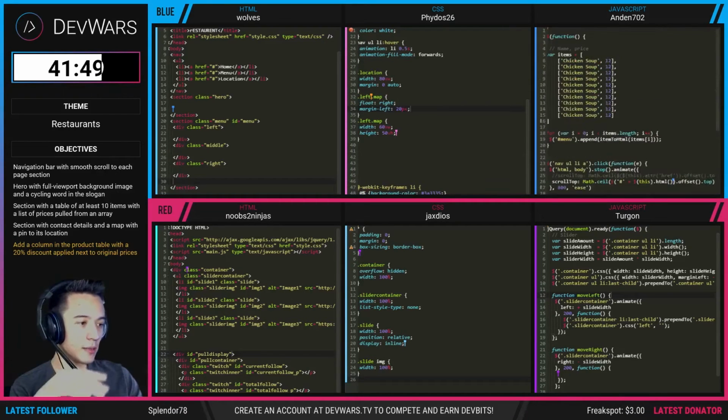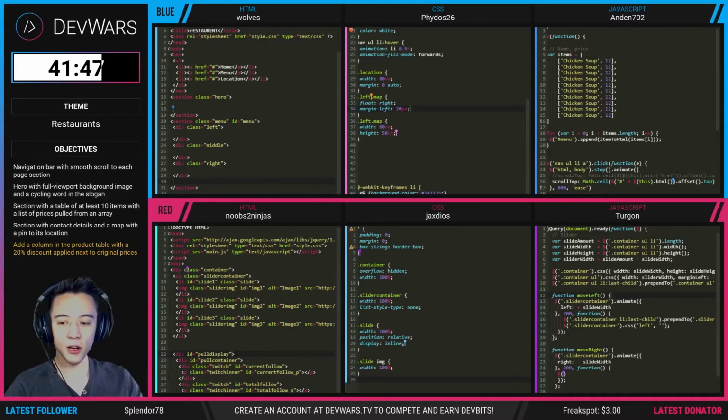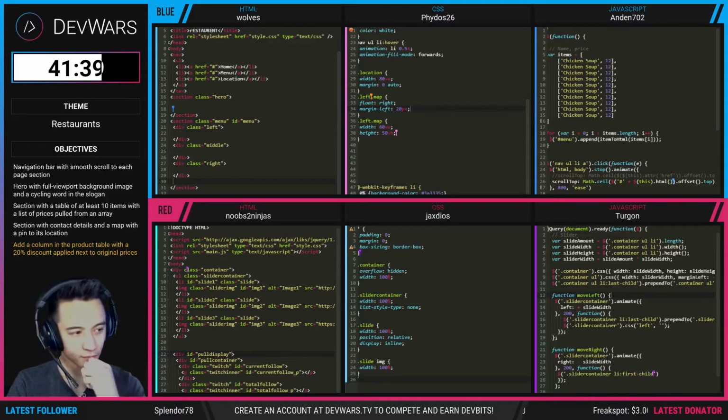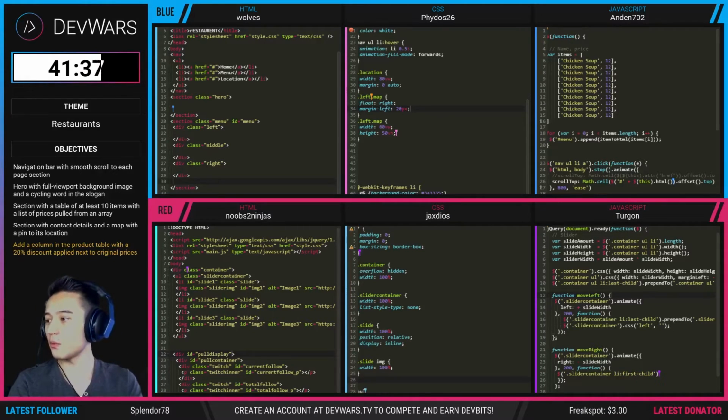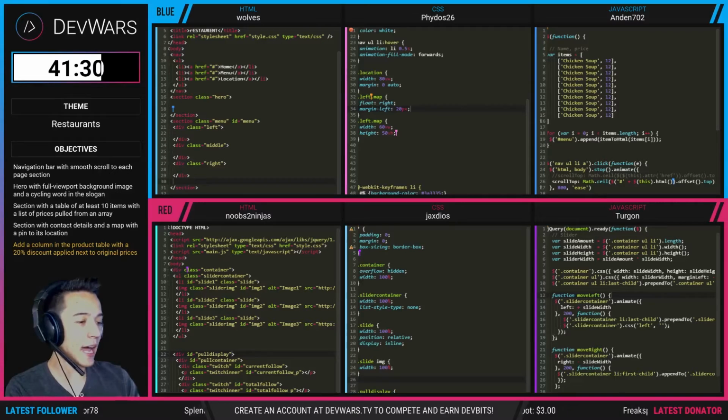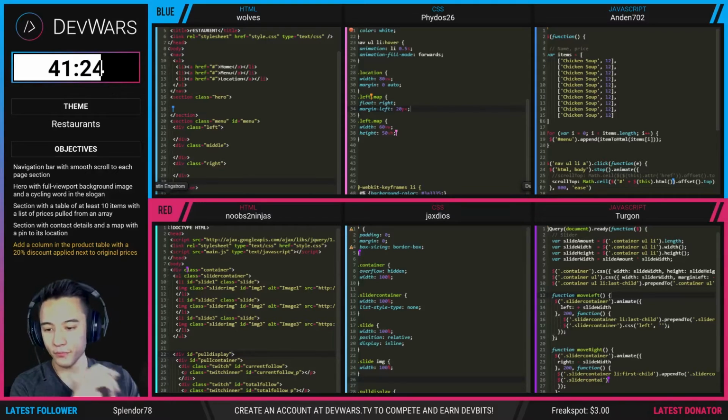So on the blue team, the HTML, you guys can see they have this variable called items, and what that is, it's for objective number 3. It's the section with a table of at least 10 items with a list of prices pulled from an array. So they're gonna have to take that array and output that in the HTML. That's what they're supposed to do.